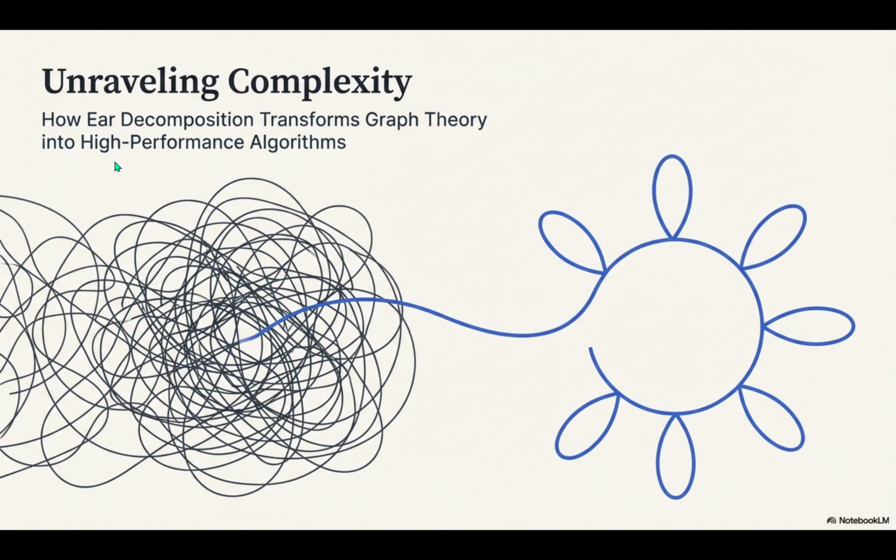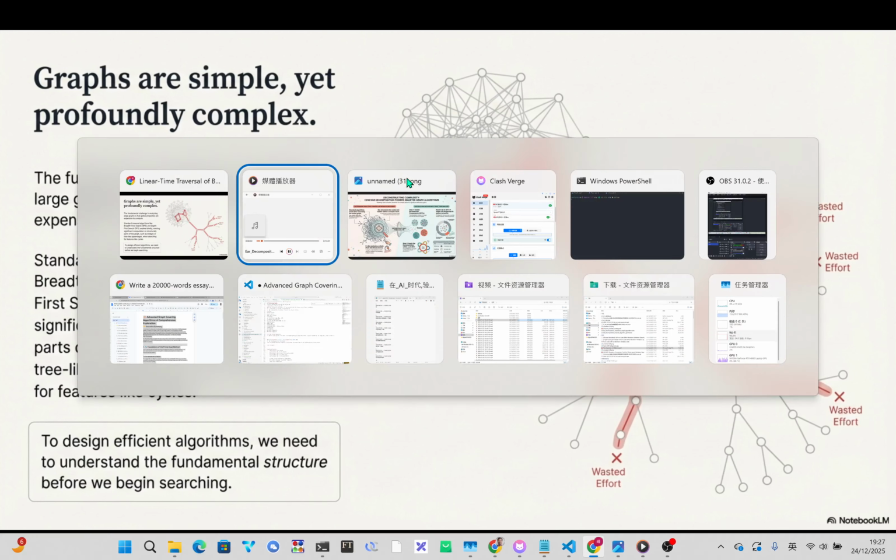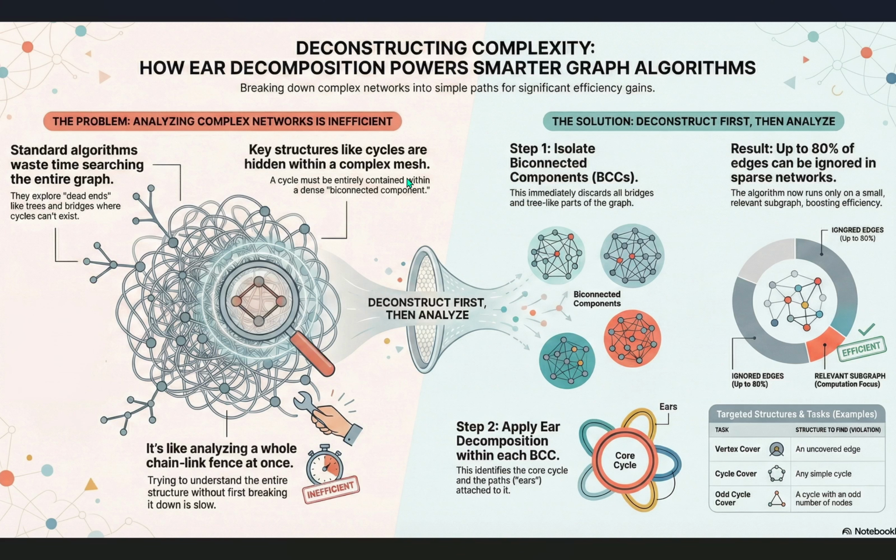We are exploring a core concept in high performance algorithm theory, something from graph theory called ear decomposition. The whole principle is simple, but it's so profound. Structure dictates strategy. You stop guessing, you start designing. We're showing you how a deep structural understanding of your data can unlock massive efficiency gains in problems that seemed way too complex before. Exactly. We're helping you stop exploring blindly and start focusing with surgical precision.